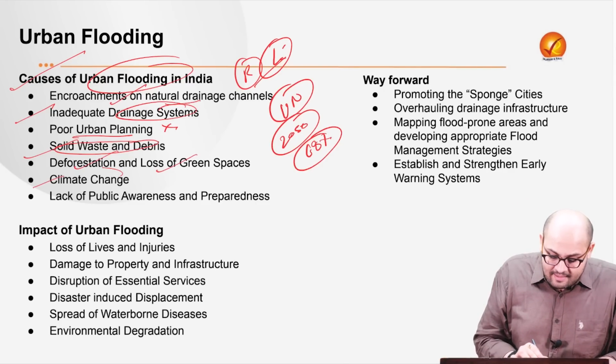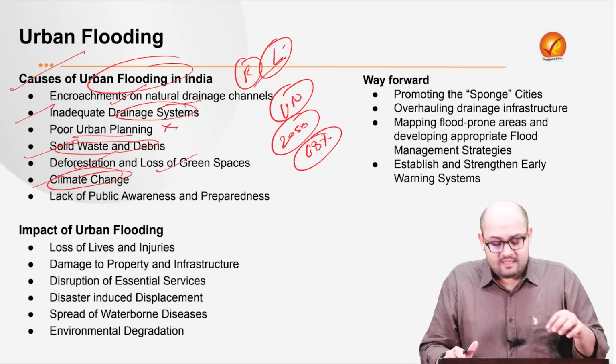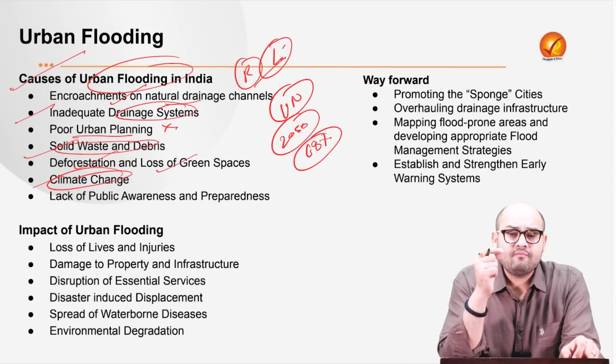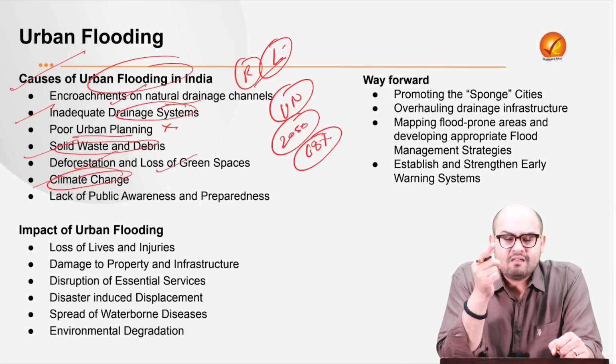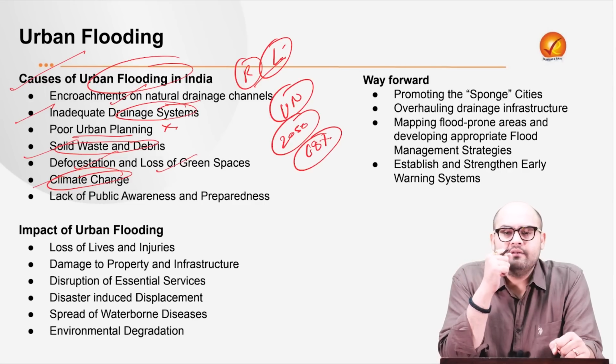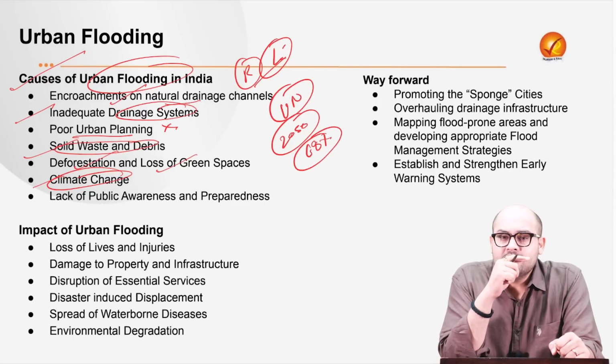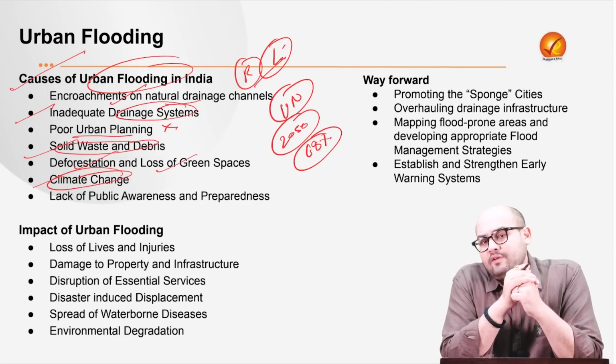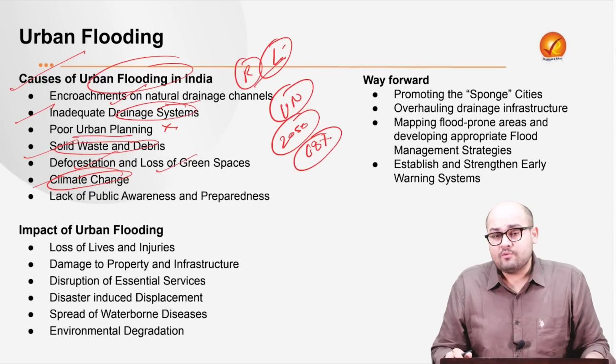Next is climate change. As we started in the beginning of this topic, we have got human-induced climate change, and that is what is leading to erratic rainfall patterns, and to changes in the intensity and the frequency of the rainfalls, right? So that's what you need to keep in mind.